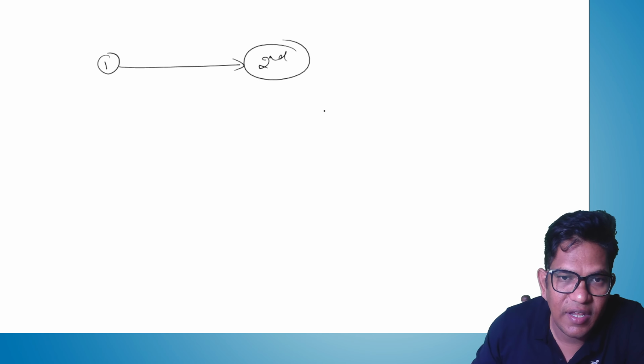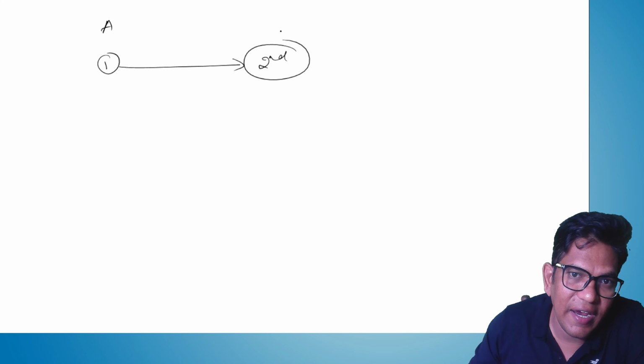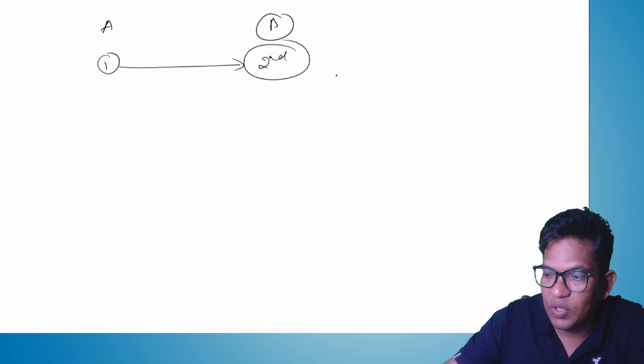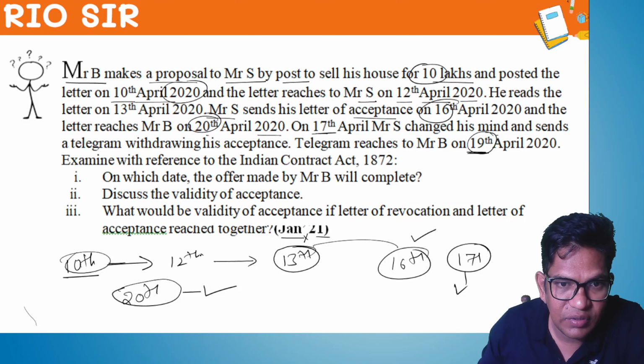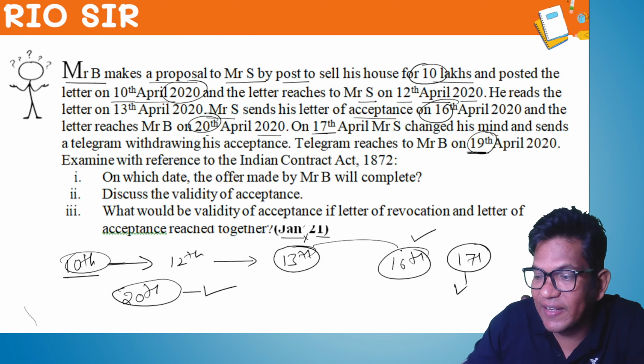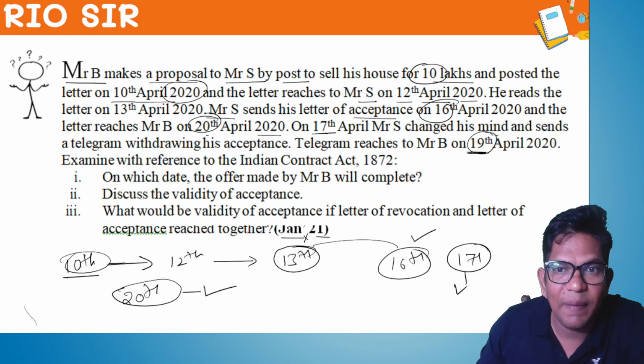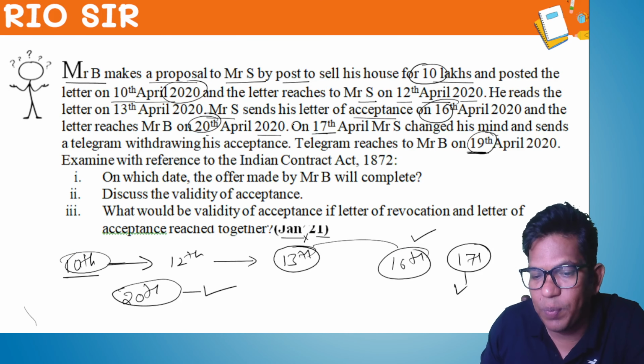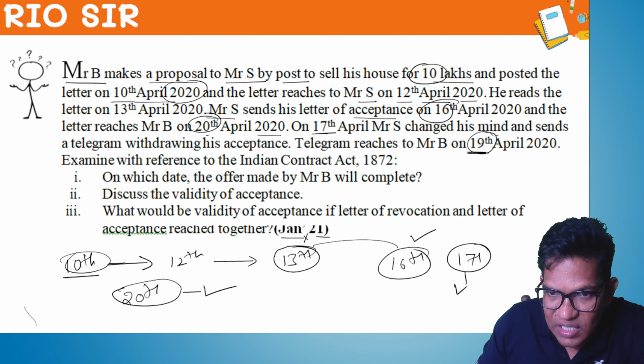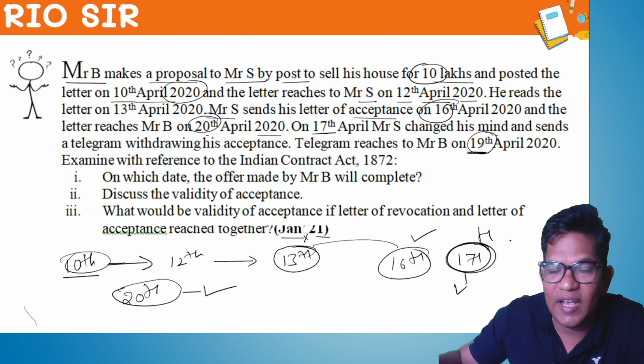So now, the very important point. Just have a look. Assume that the offer has been sent on some day, say 1st, and that letter has reached on 2nd. So here we have A and B. Here B has read the letter and replied saying yes, he wants to buy it, but on 17th he changed his mind and sent the telegram.